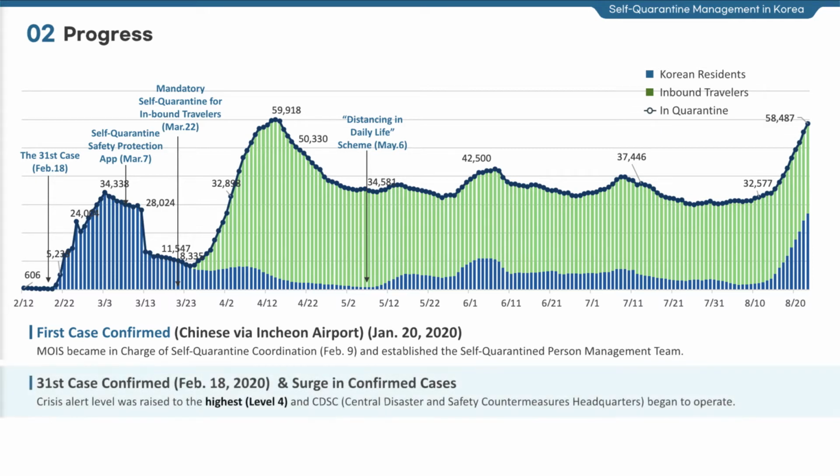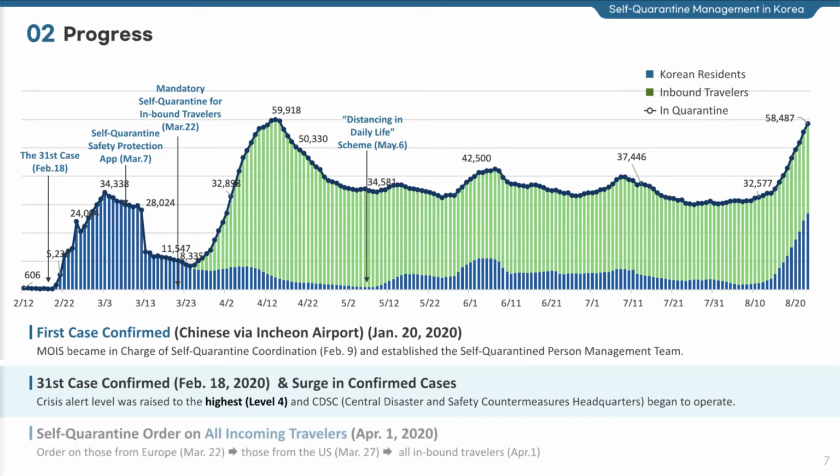As the number of confirmed cases increased rapidly, along with the 31st case on February 18th, the government raised the crisis alert level to the highest, level 4, and began to operate Central Disaster and Safety Countermeasures Headquarters, CDSC. To manage a large number of persons under self-quarantine efficiently, we developed and introduced Self-Quarantine Safety Protection app from March 7th. The government issued the self-quarantine order to all incoming travelers by the end of March, and it led to the surge of self-quarantined persons.